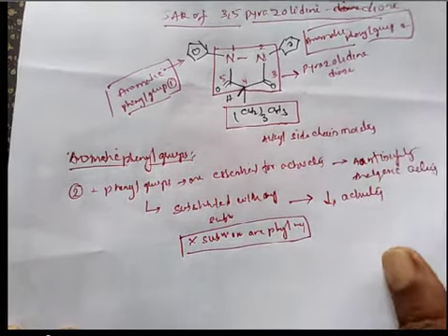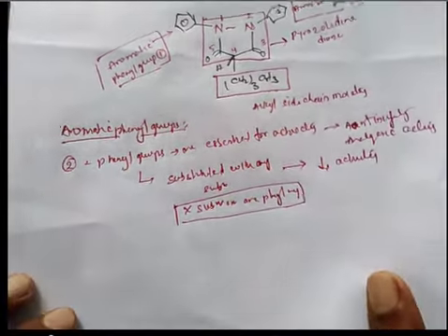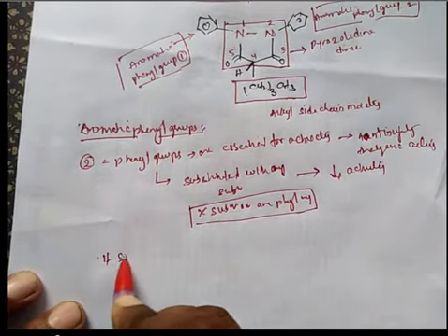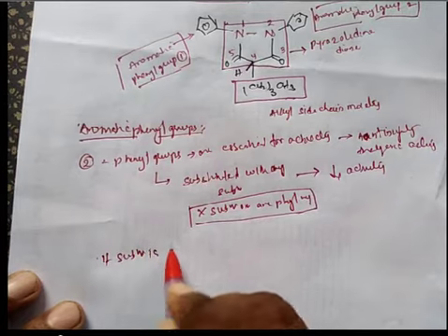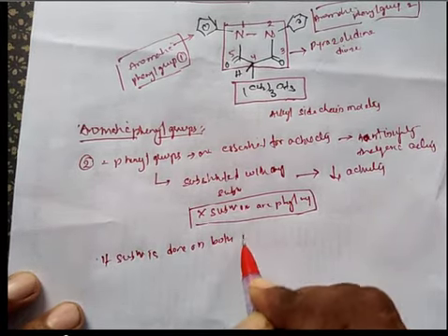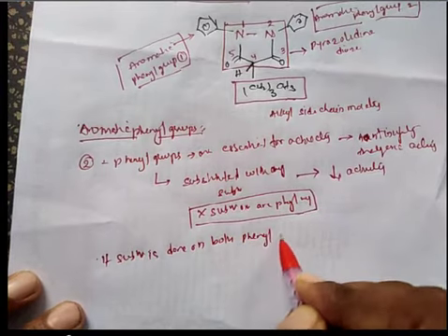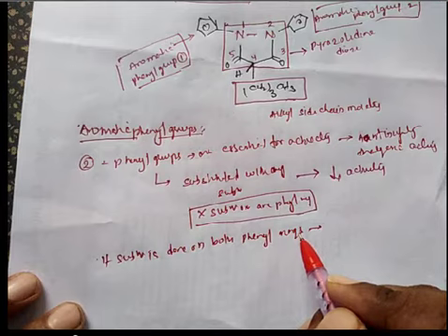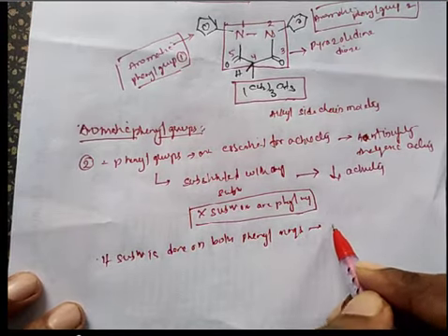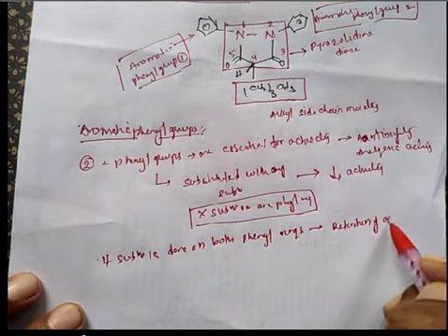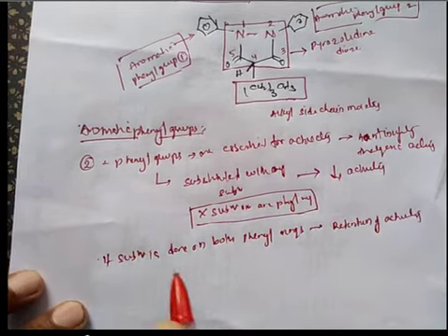Then if you want to go for substitution, if substitution is done on both phenyl rings, the net result was a retention of activity.